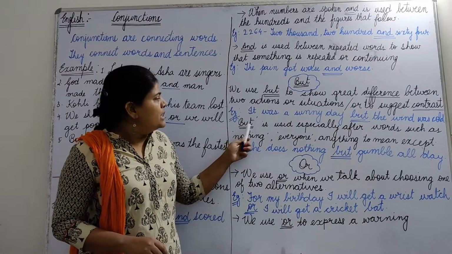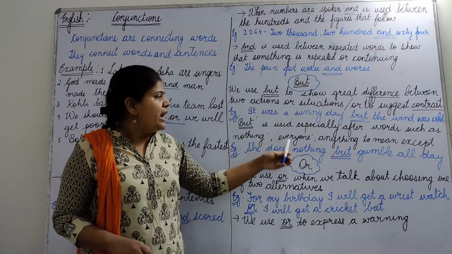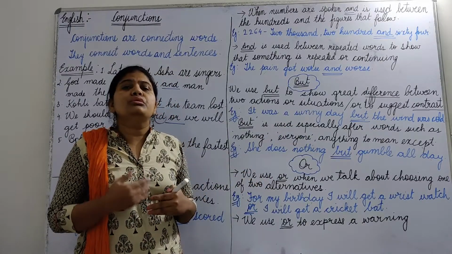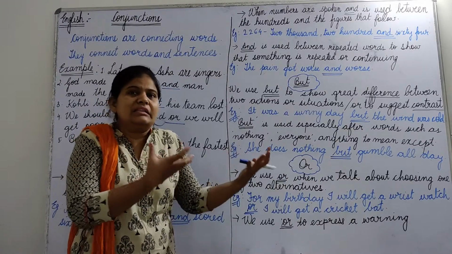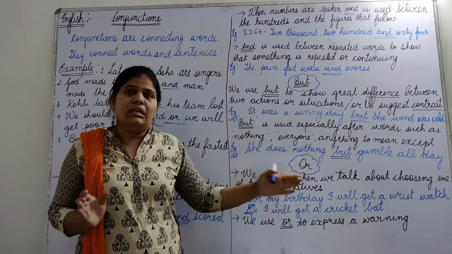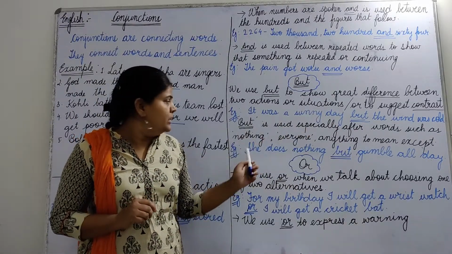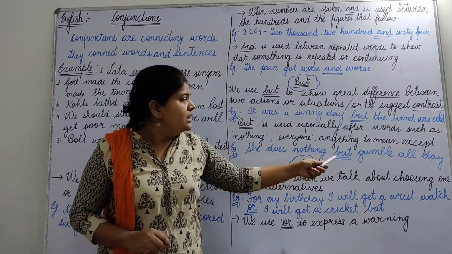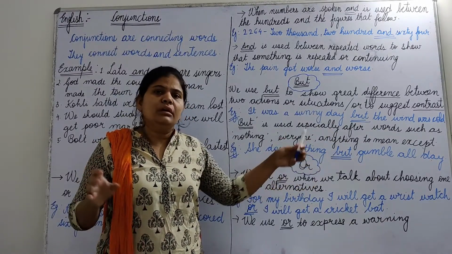Okay, now but is used especially after words such as nothing, everyone, anything to mean except. When you want to show exception, when you want to mean except after nothing or everyone or anything, then you use the word but. Okay, but also means exception. Now see, she does nothing but grumble all day. Here the word but means except. Okay, means she does nothing except grumble all day.